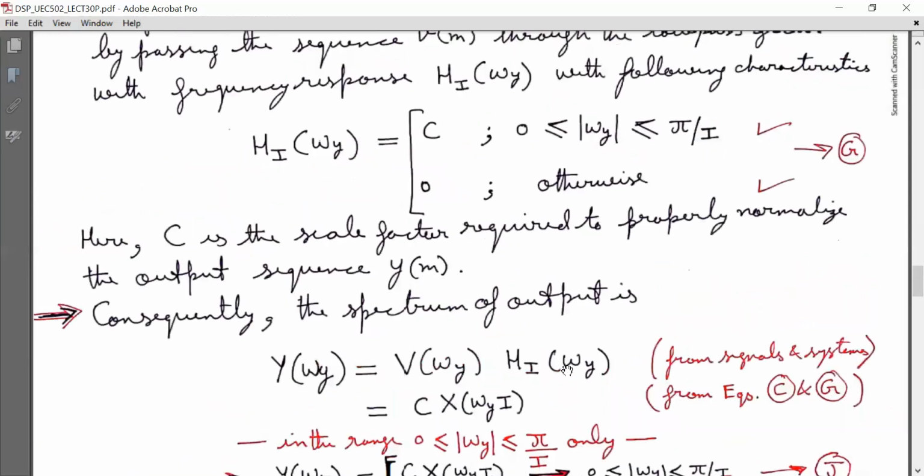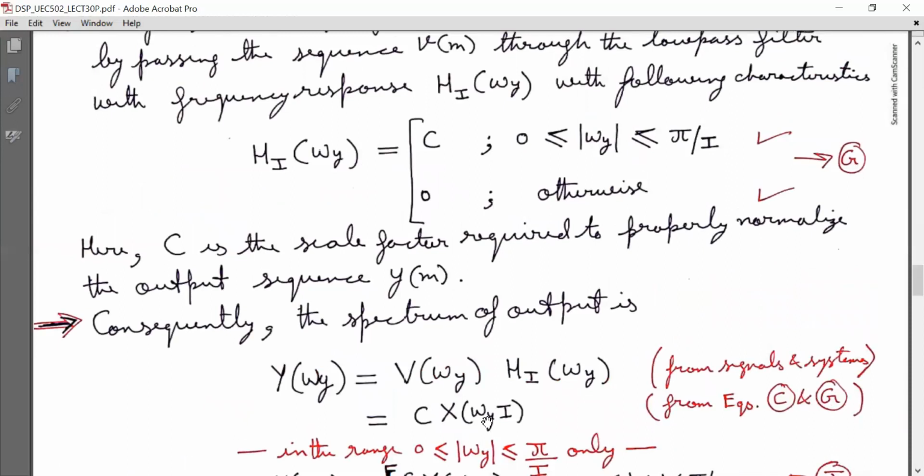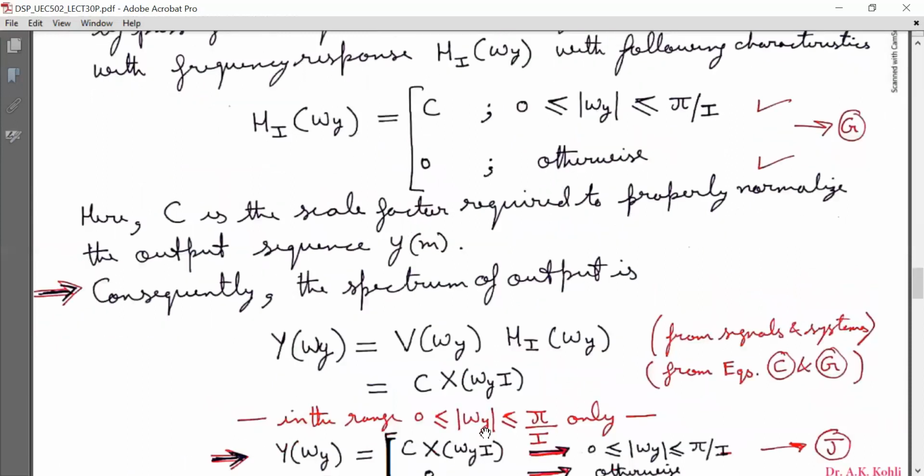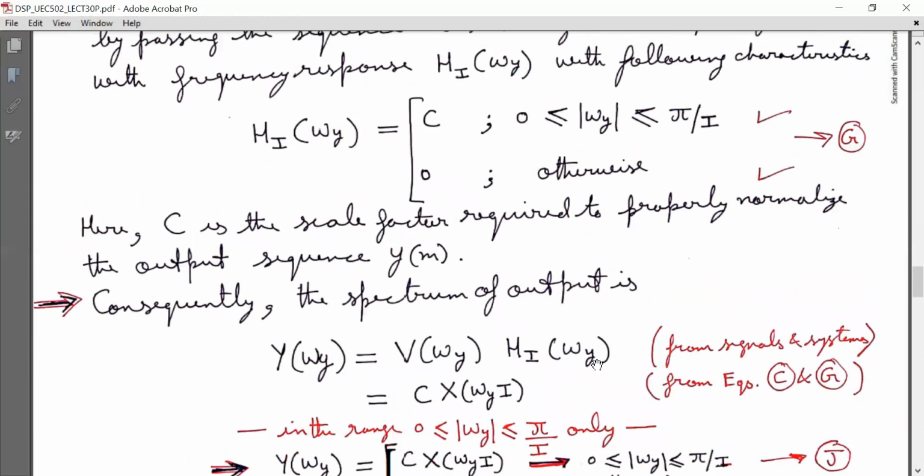Now we know that in the range when magnitude omega y lies between 0 to pi by I, Hi(omega y) is C. So substitute C based on G.